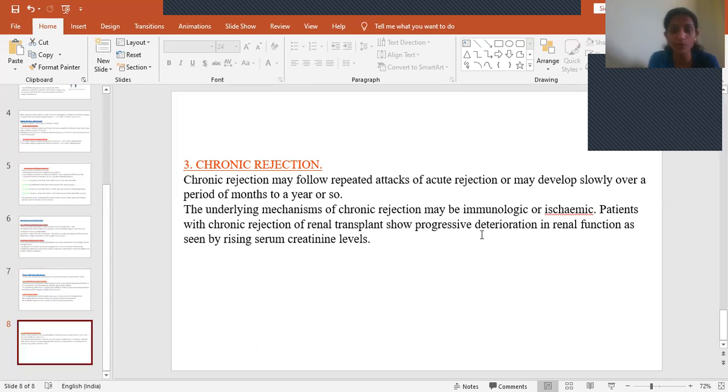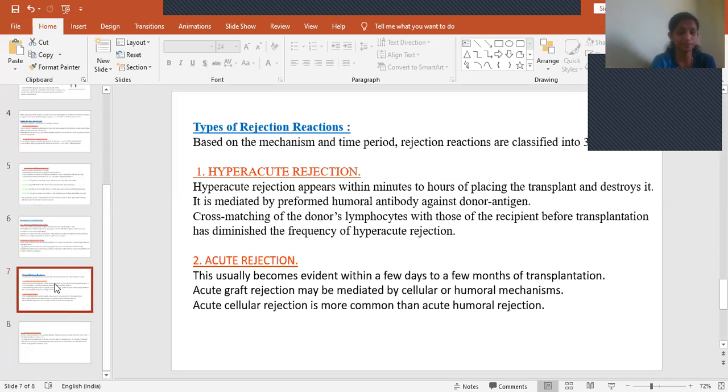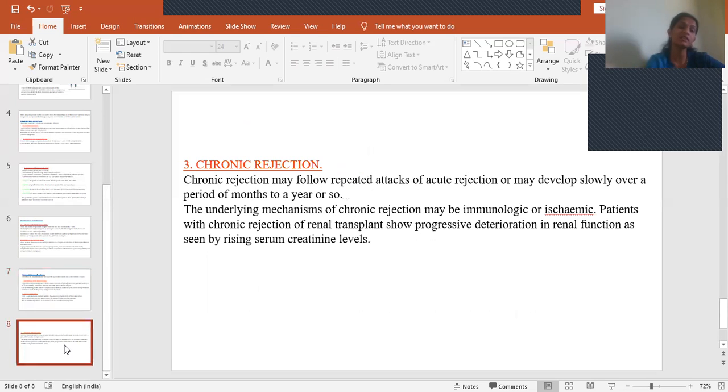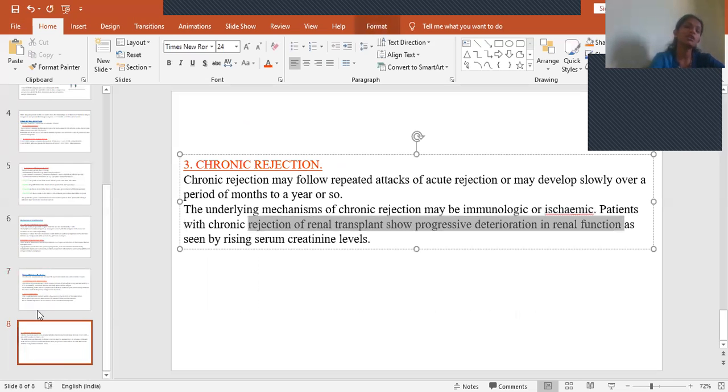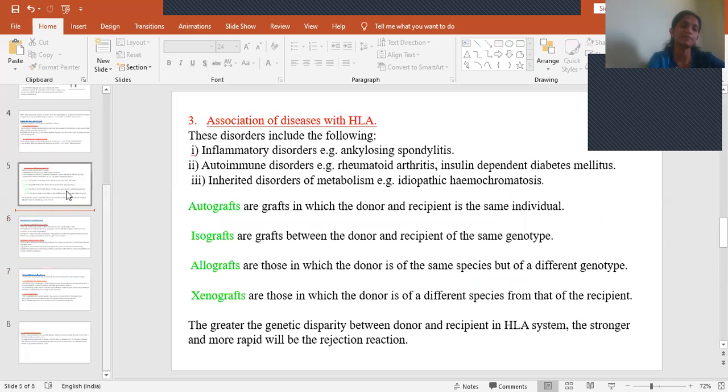So here the mechanism involved is immunological or ischemic. In acute rejection, both cellular and humoral mechanisms are involved, but cellular rejection is more common. In hyperacute rejection, preformed antibodies are involved, so it is mediated by humoral antibody formation. Acute rejection is by both cellular and humoral, but more common is cellular. Coming to chronic rejection, it may be immunological or ischemic. So this is all about the different rejection reactions.